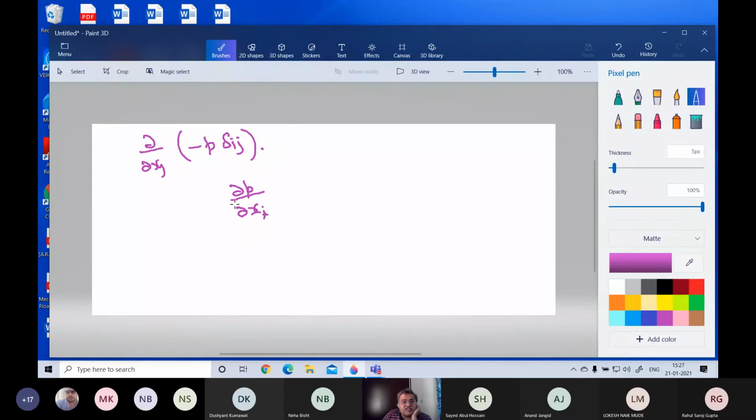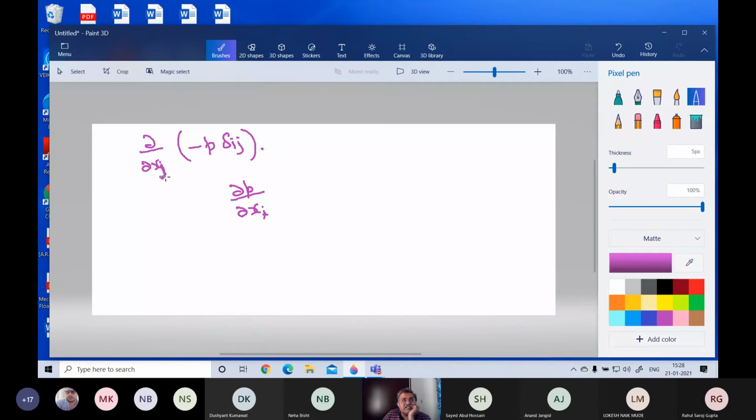Now, here it is j, how did it become i? I told you this delta ij is known as Kronecker delta. Delta ij has a value of 1 when i equals j, and it has a value of 0 when i is not equal to j. So when this j is equal to i, this has a value 1.